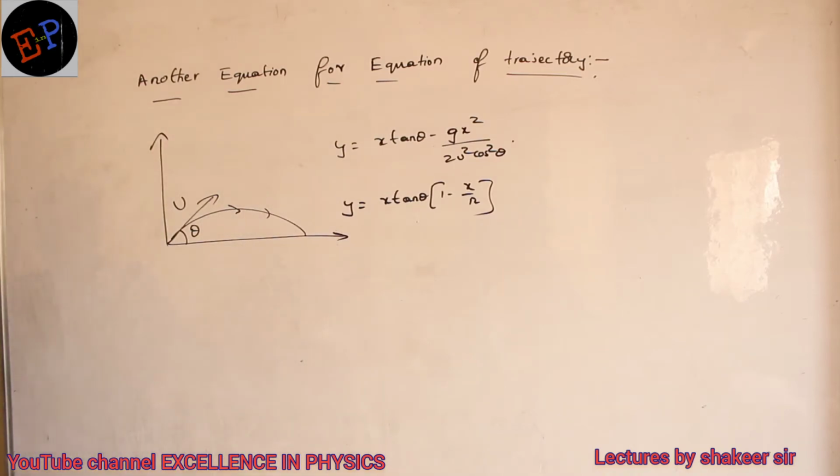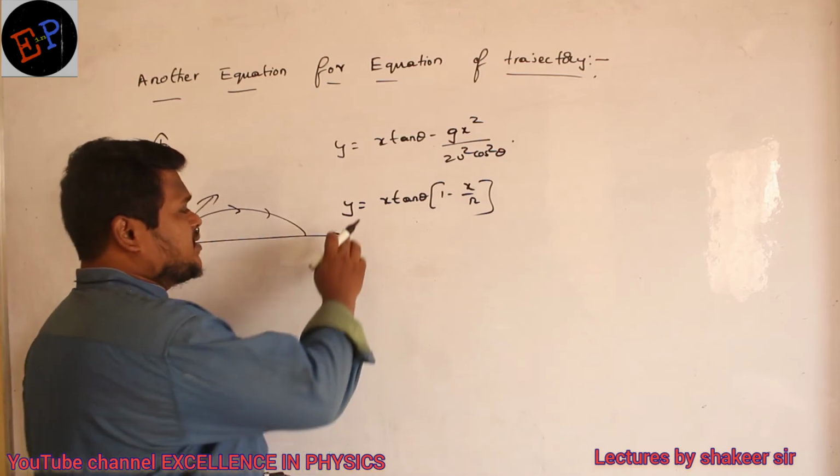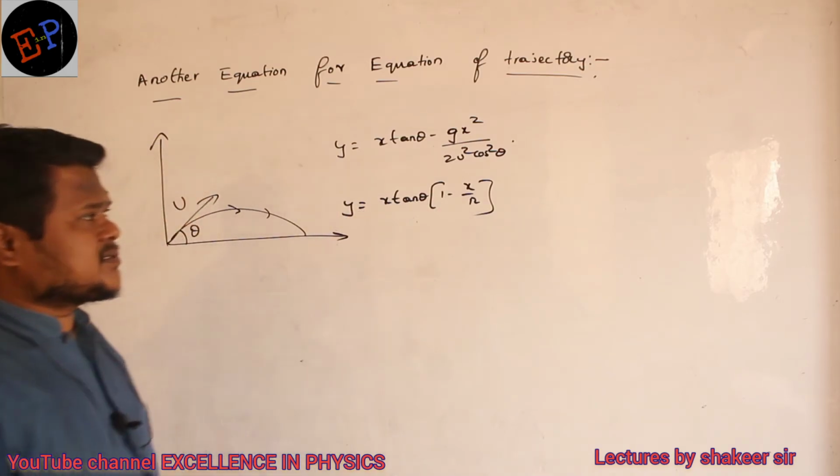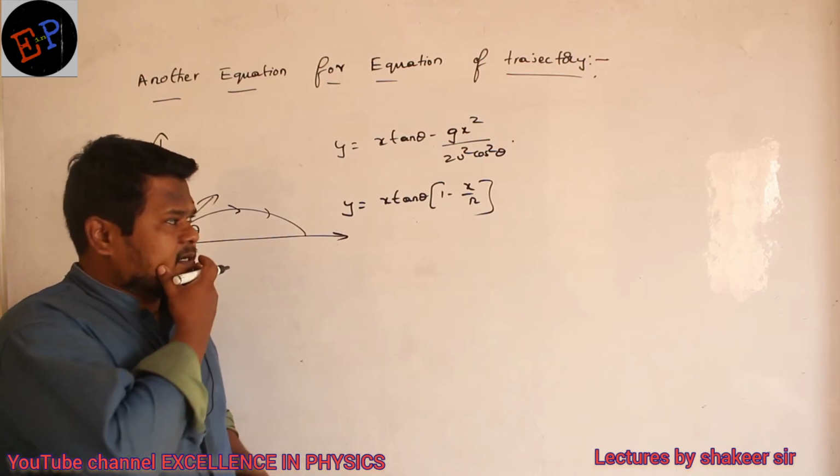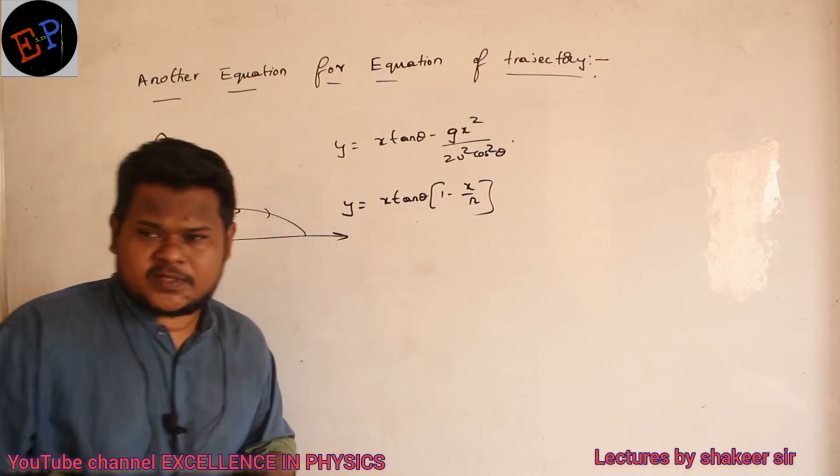So what is the second equation? Y is equal to x tan theta into 1 minus x divided by R. This is the second equation. Now let us try to understand how we can do problems based on this equation.